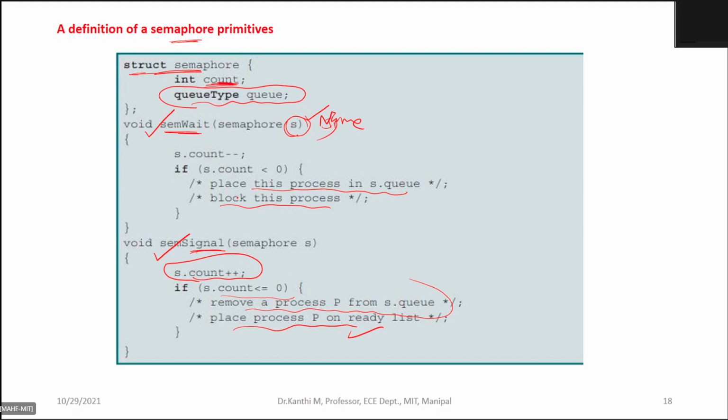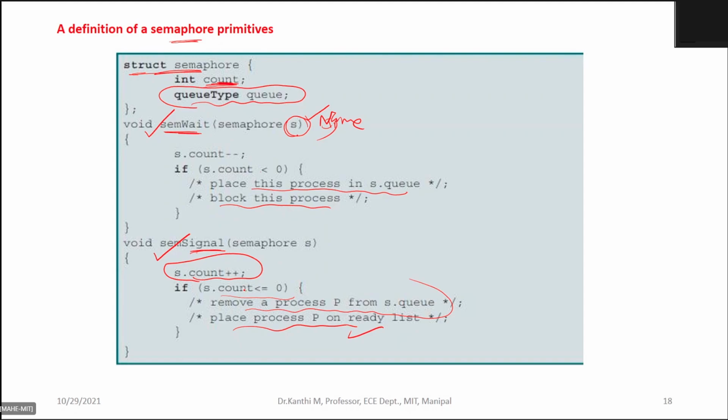Just opposite: in wait, if it is negative, place the process in the blocked queue and block the process. When you initiate the signal function, it will increment.